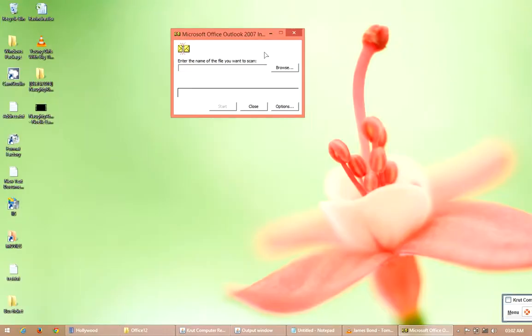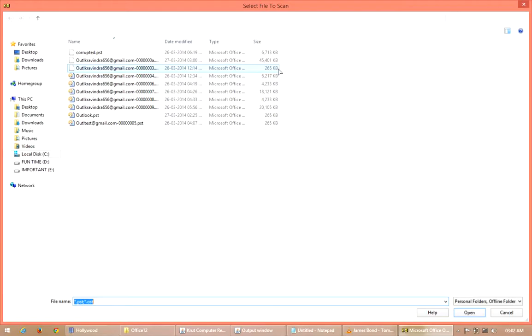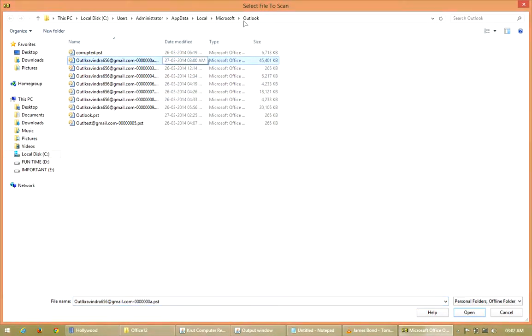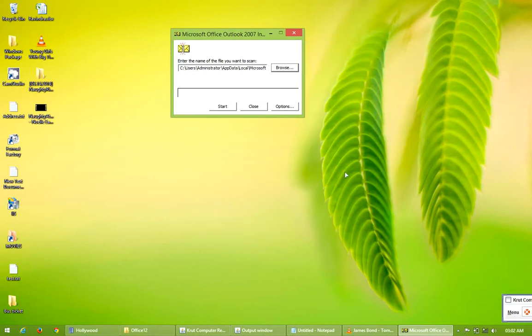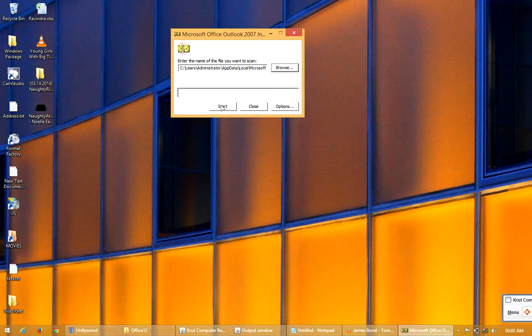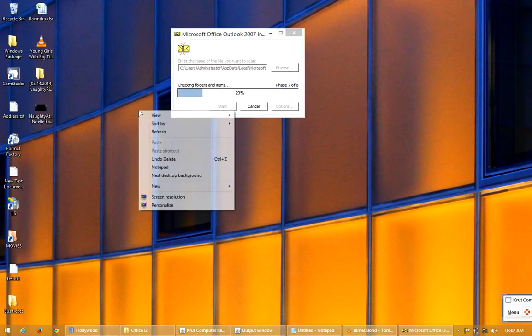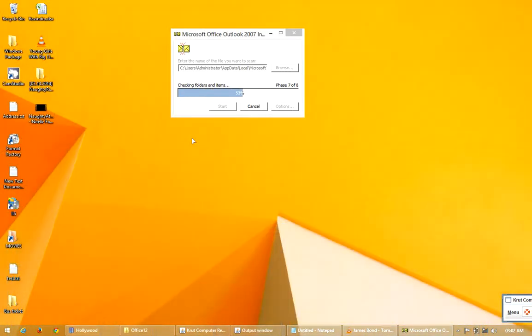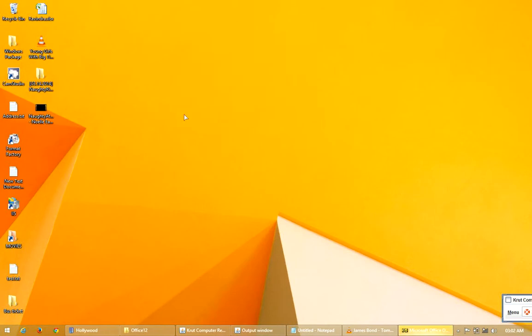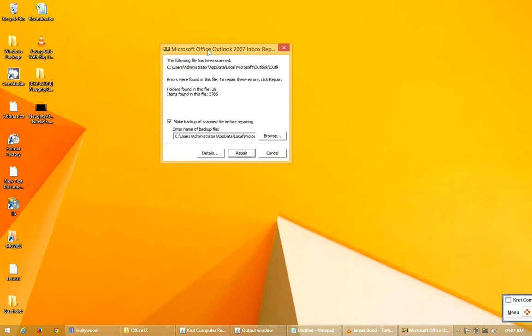Now select your file by clicking on Browse. So this is my file. Select it. Just select this file and click on Open. Now click on the Start button, so it will start the process of scanning that file. Just wait for some time. Now it's scanning. The time depends on your data file.